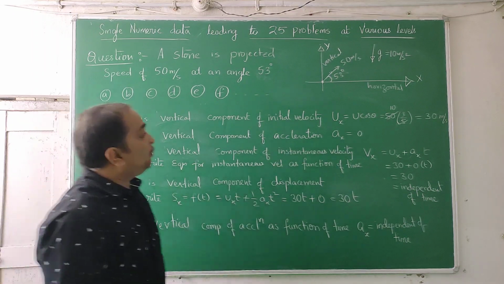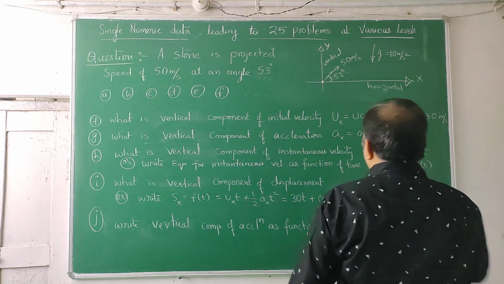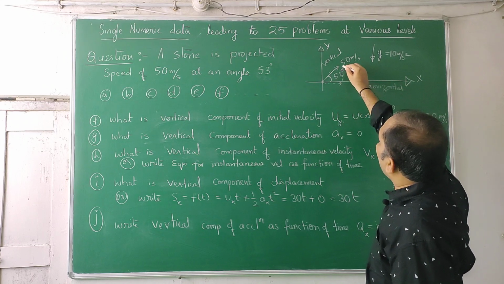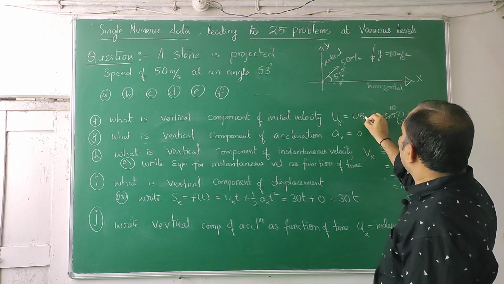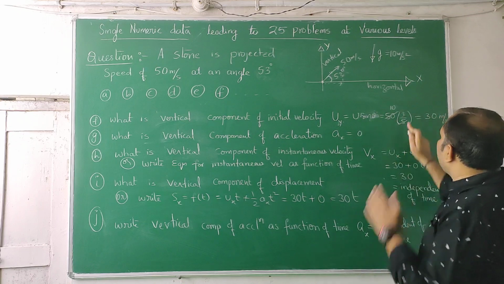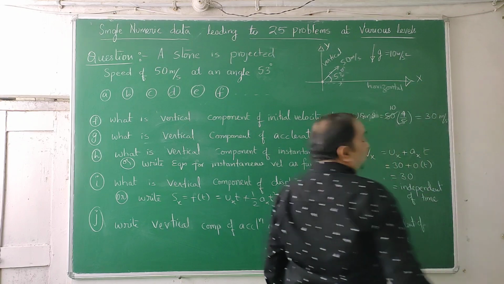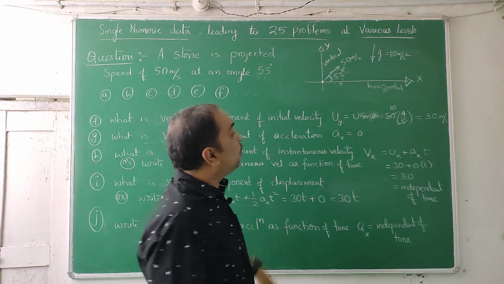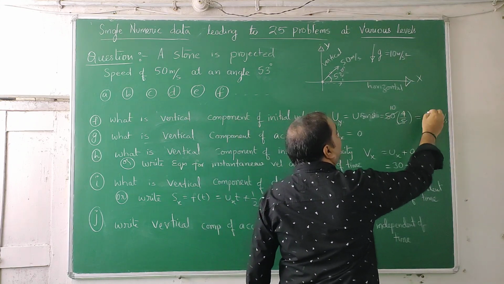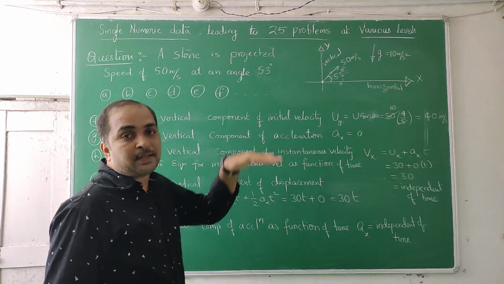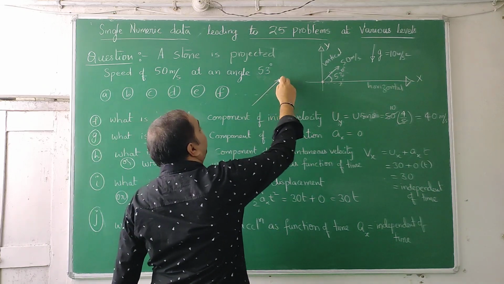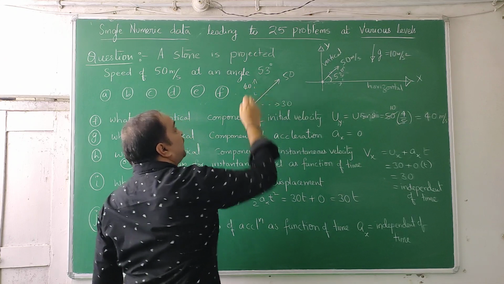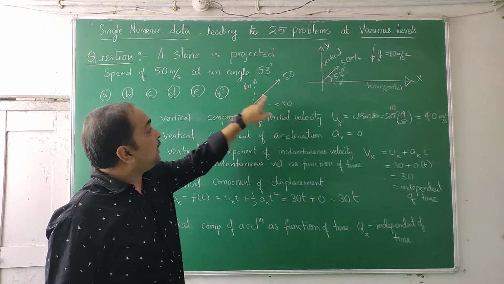Now we are finding the vertical component of initial velocity. That means you are not finding ux, rather you are finding uy. So this is ux and this is uy, the opposite component. Opposite is sin theta. Sin theta means sin 53. Sin 53 is 4 by 5. If I am doing this on the same board, you may be confused, but think what I am doing, what the difference is. So 4 tens are 40. Instead of 30, it will come as 40. The speed is 50; along the x-axis it is 30, along the y-axis it is 40. It's split like that.